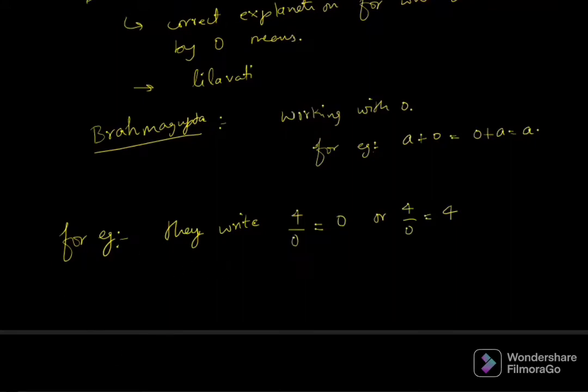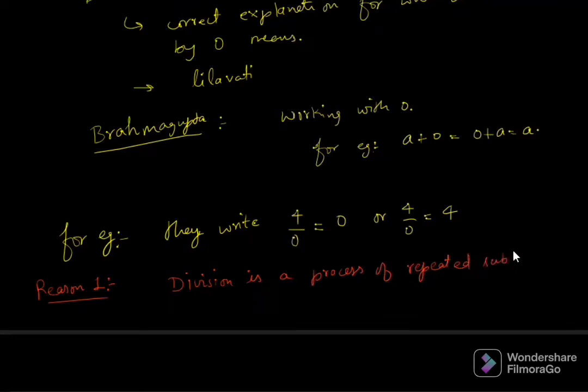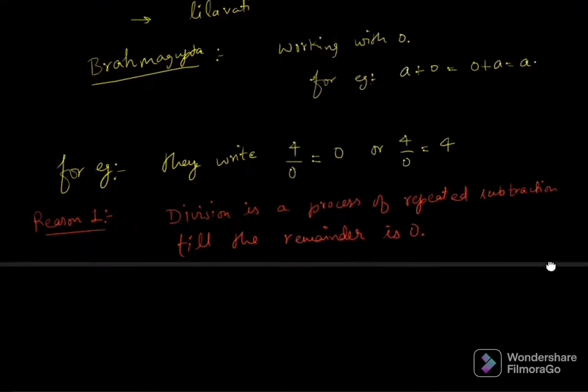So we will consider reason 1. Reason 1 says division is a process of repeated subtraction till the remainder is 0. Now, to understand this, let us consider one example.